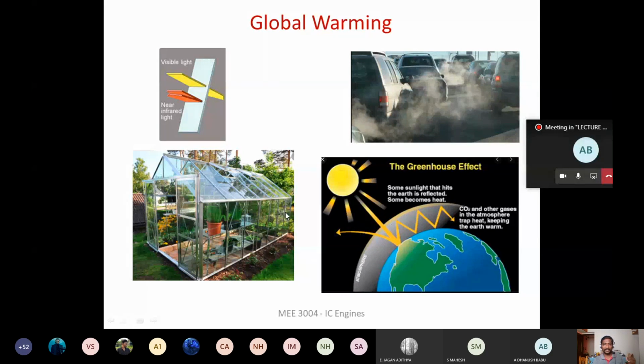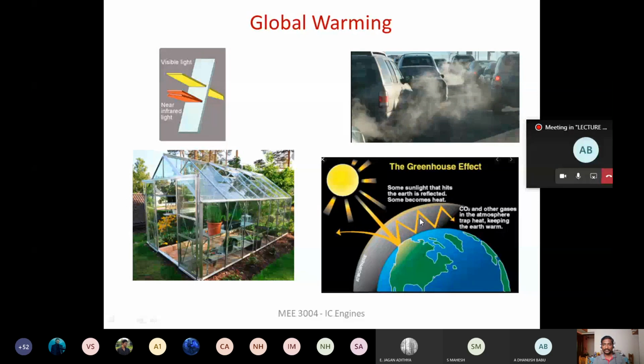So CO2 behaves like the glass. It will allow the visible light to enter. Once the visible light strikes the Earth's surface, it becomes infrared. Once it becomes infrared, what will happen? This CO2 is behaving like glass. It is not going to allow the infrared to leave, right? So whatever radiation is falling is going to get trapped.